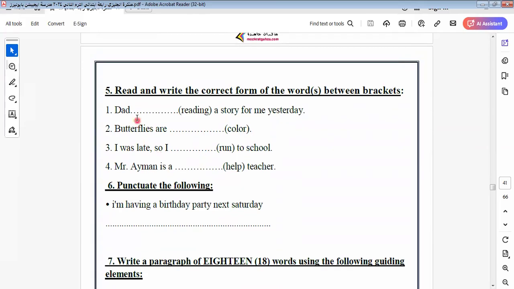Let's answer this question. Here it will be yesterday. So the verb will be in the past. It will be read. Read, written as it is. Here we have read, but written as read. Okay.